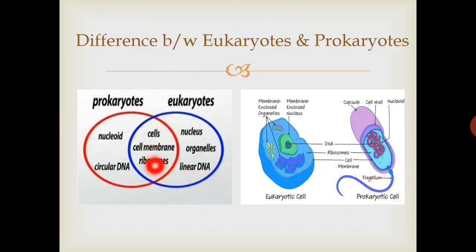Here are some similarities and differences between prokaryotes and eukaryotes. Let's first discuss similarities. They both are different types of cells. They contain cell membrane, and they have ribosomes. Whereas in eukaryotes, nucleus and membrane bounded organelles are present, and linear DNA is present, straight DNA. But in prokaryotes, instead of nucleus, nucleoid is present, and a circular DNA, that is called plasmid, is present. We will discuss it in later chapters.